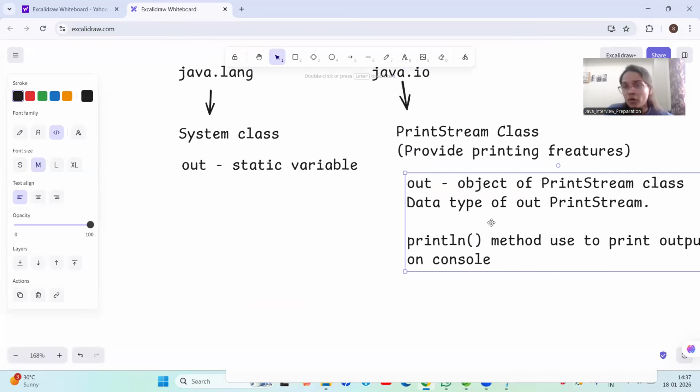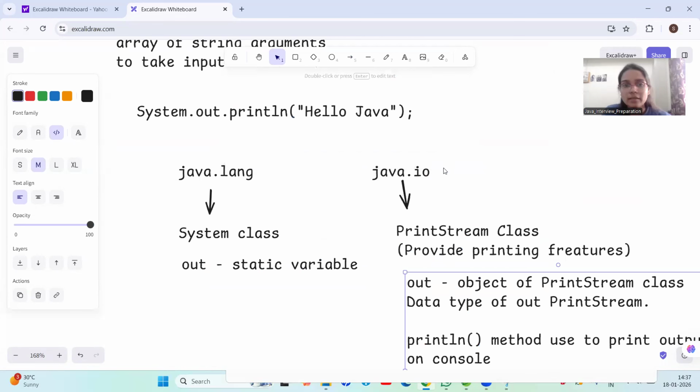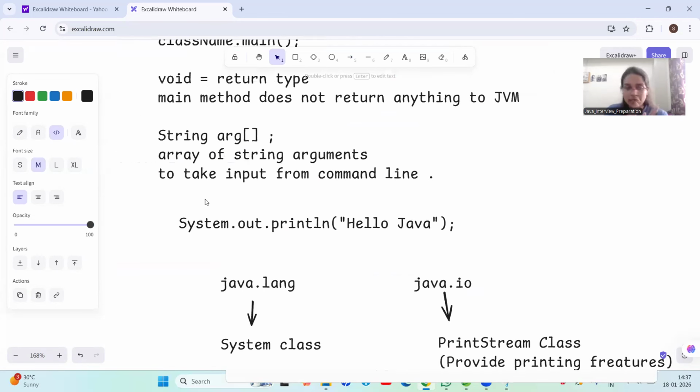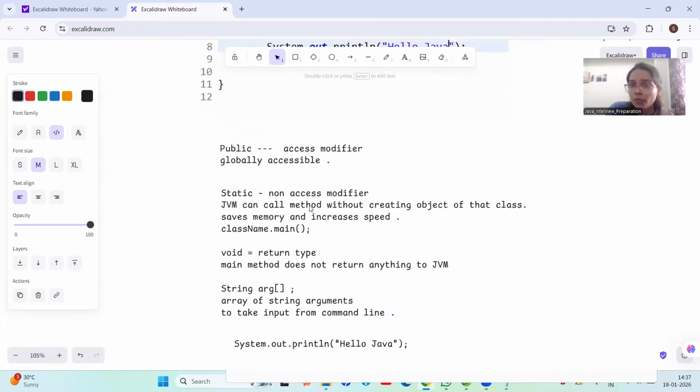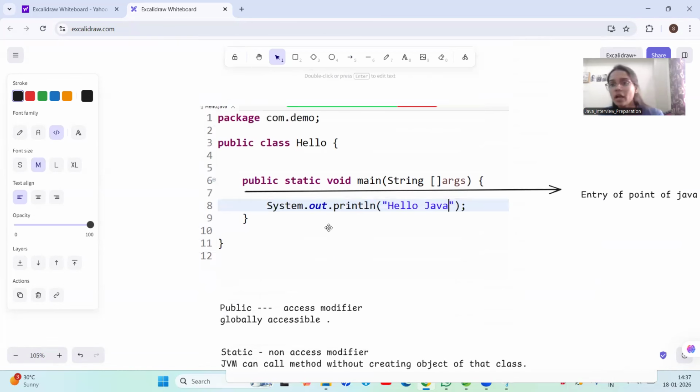So in short, we can say that System is a class, out is an object, and println is a method. By the help of the out object, we are calling this println method. That is basically the concept here. I hope you understand what the main method is and why we write System.out.println to print anything. So let's stop here.